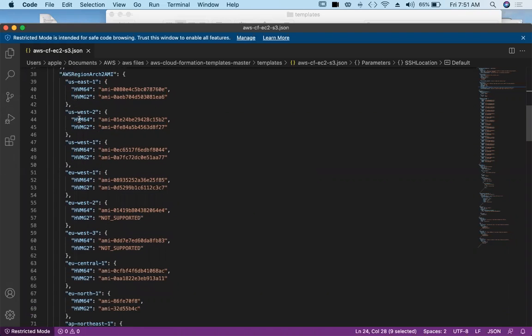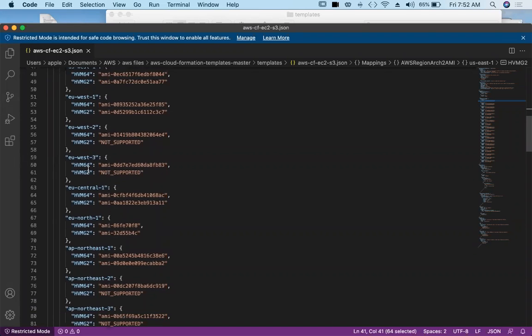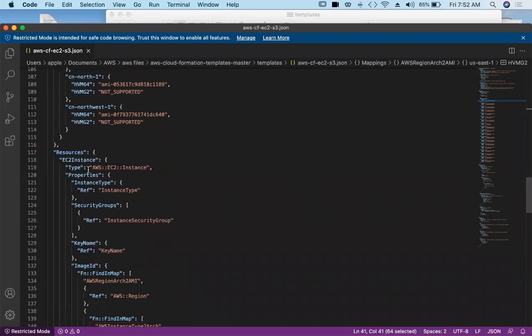So that's why we are specifying all these regional details. And these are AMI IDs. Using this AMI, EC2 instance will get created. So why we are specifying this? We are specifying AMI for each region. So this is US East 1, US East 2, and so on. All the regions we have listed here.